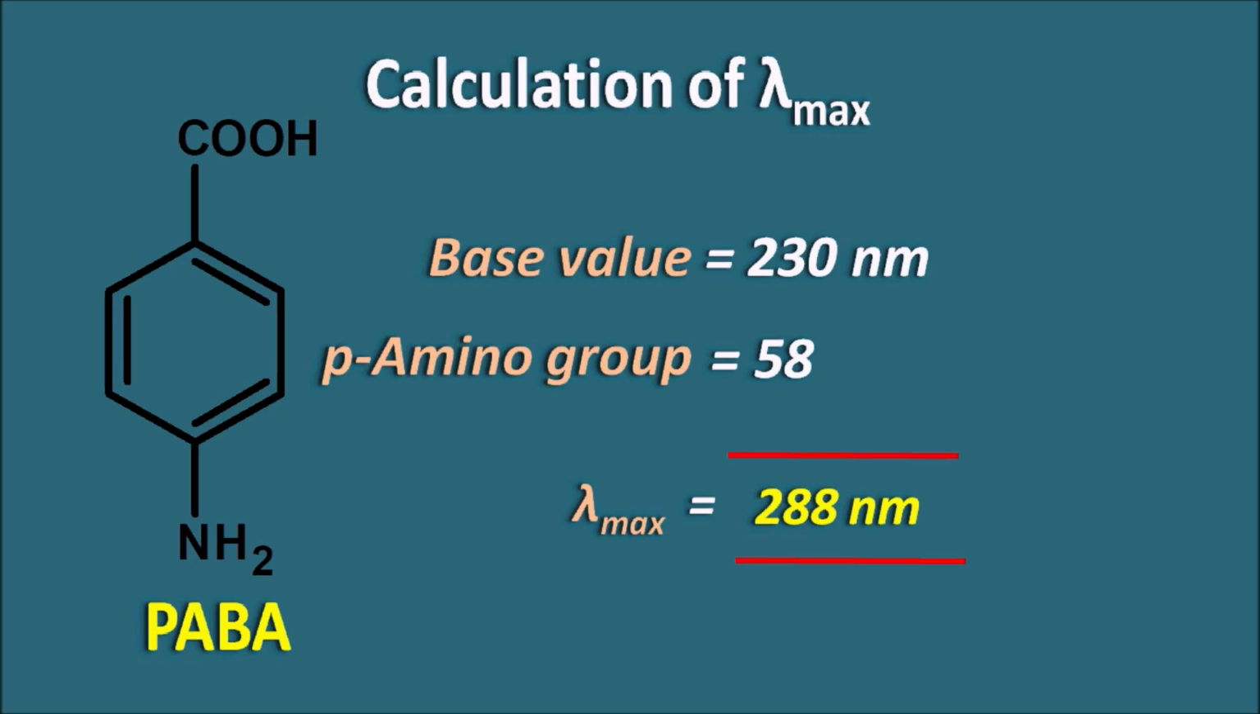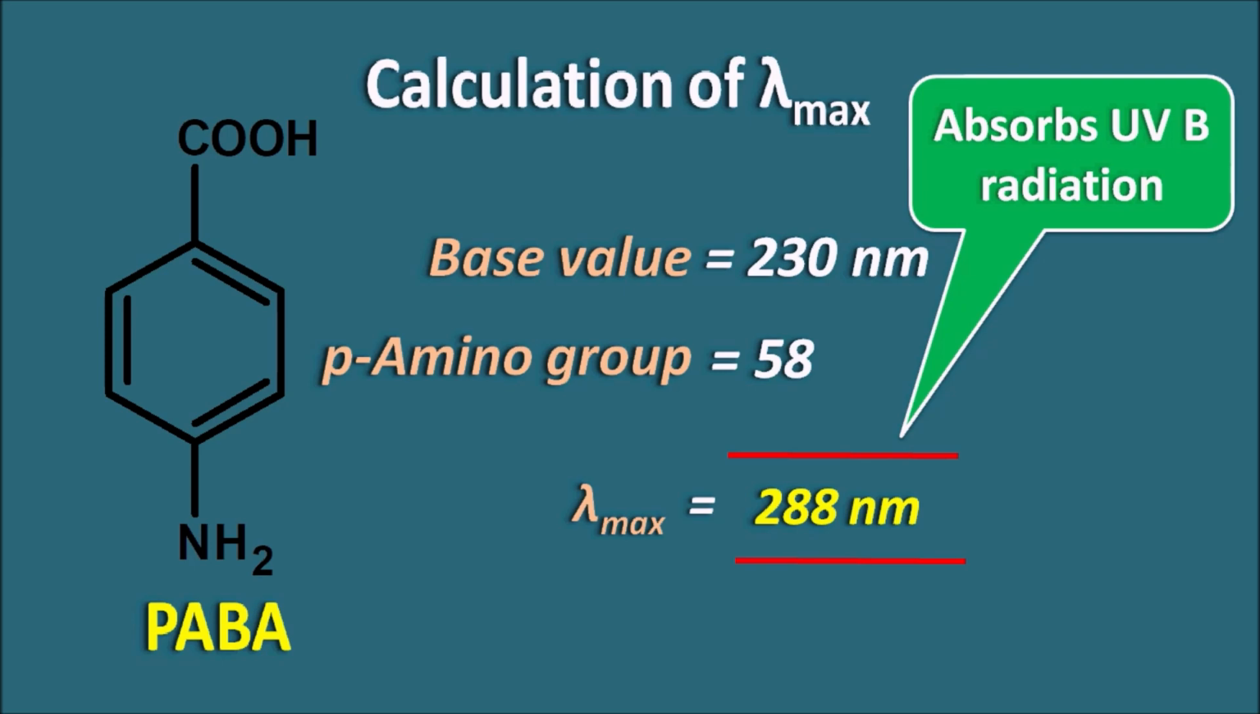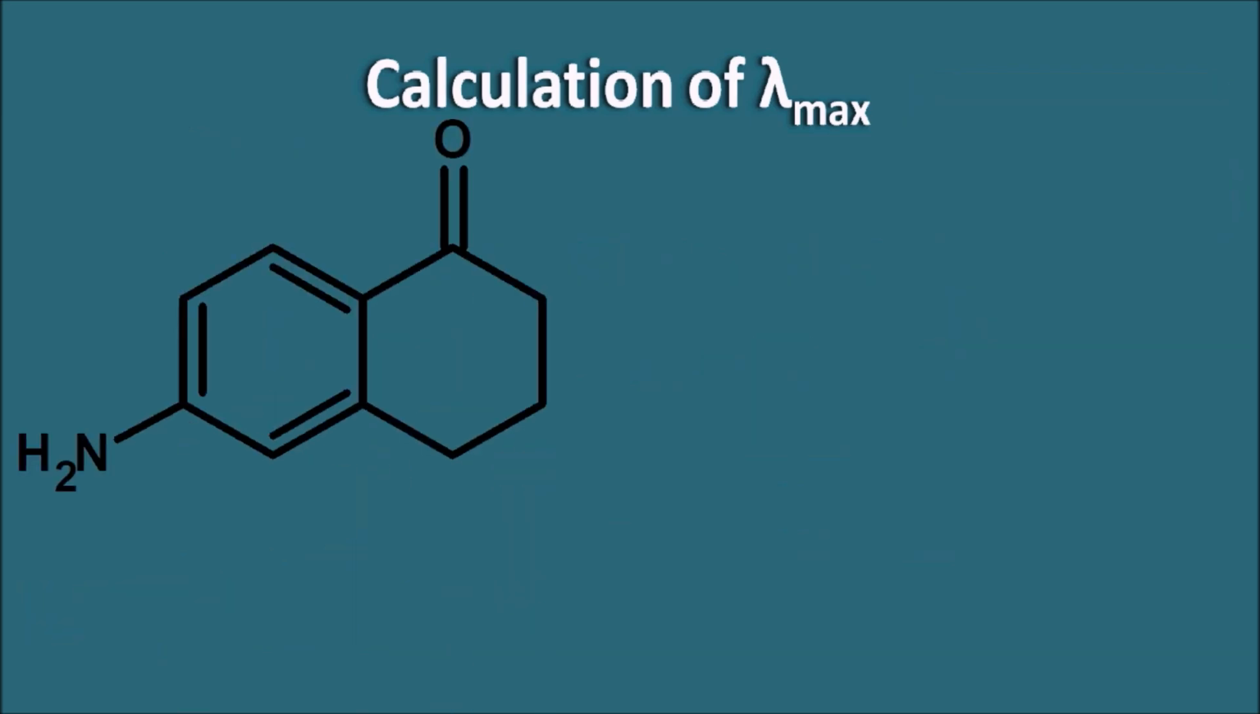So here the lambda max value we got is 288 nanometers, which is falling in the UV region. The UV region is from 200 to 400 nanometers. So this compound is absorbing within the UV region. That's why this compound can absorb the UVB radiation which is present in sunlight. So that's why para amino benzoic acid, PABA, can be used as a UV filter in a few sunscreen lotions. Now let us take another example.